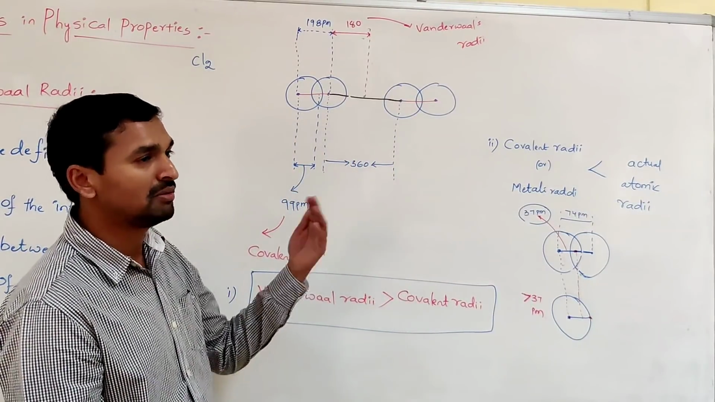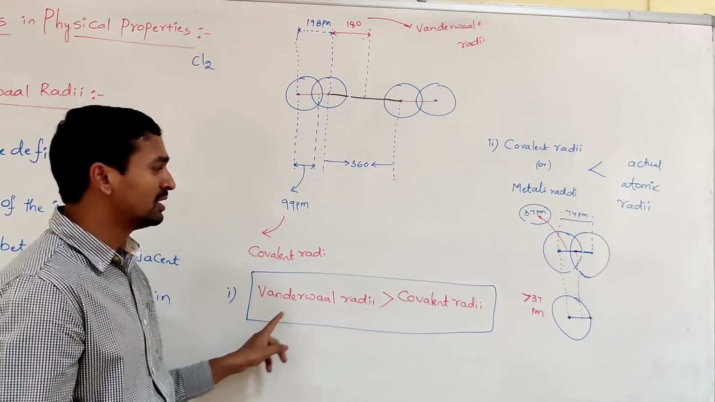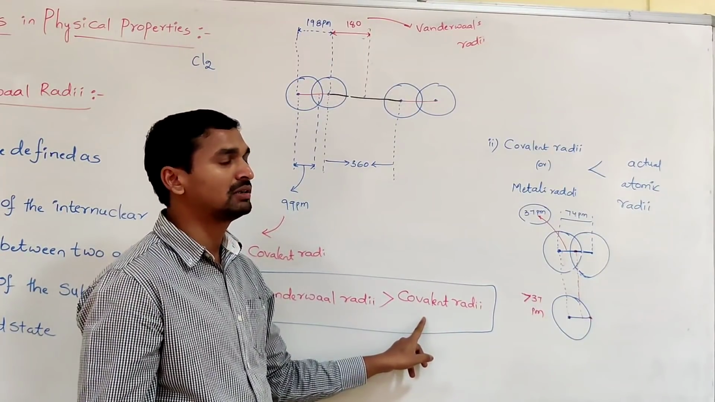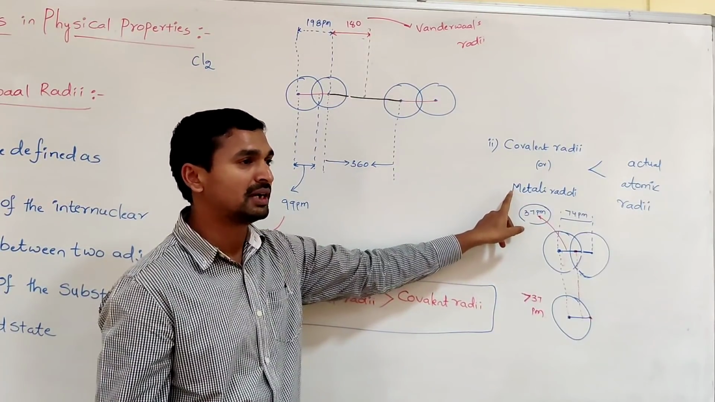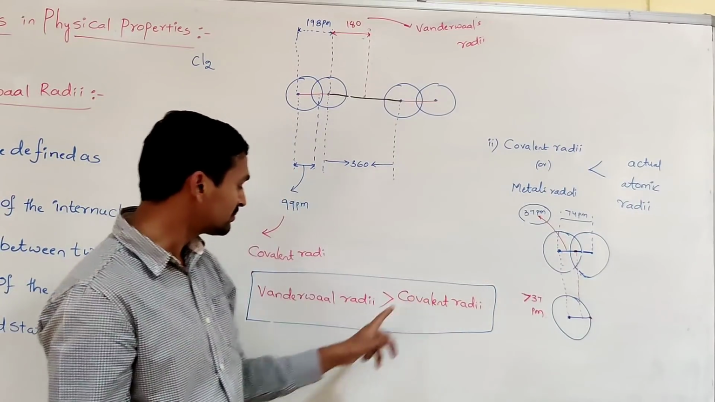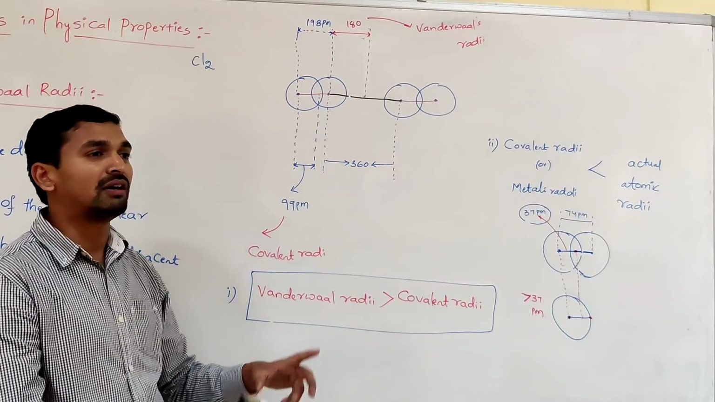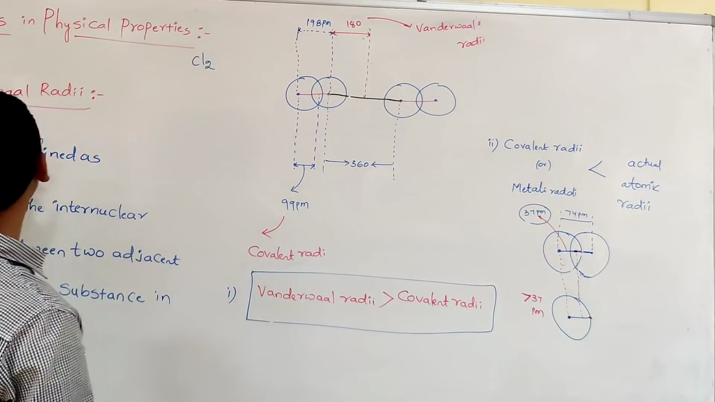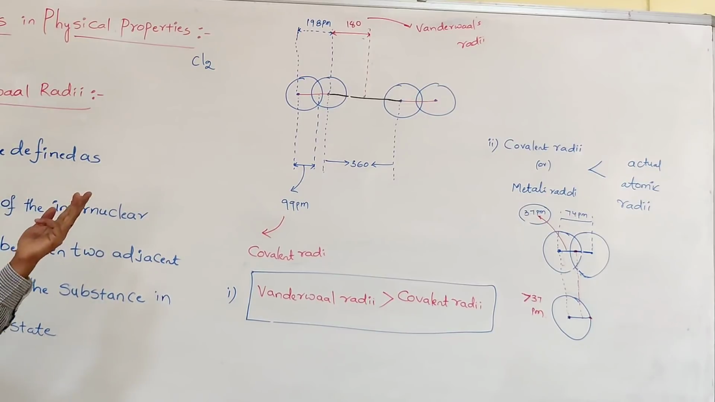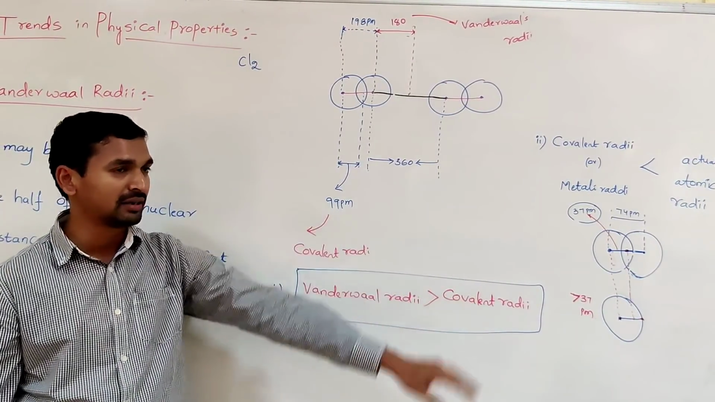The atomic radius we may express in terms of covalent radii, metallic radii or van der Waals radii. Covalent radii is for molecules formed by covalent bonds. Metallic radii is expressed for metals bonded together by metallic bond. Van der Waals radii is applied for atoms separated by van der Waals forces. Together we simply call these atomic radii. But do we get the same value in all? No. The van der Waals radii is always greater than the covalent radii or metallic radii.